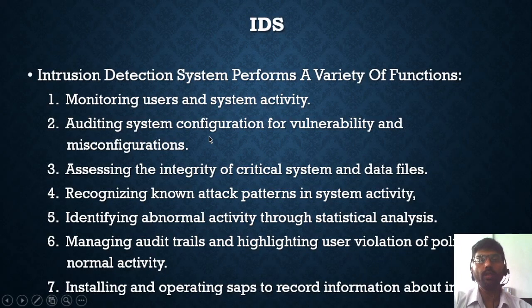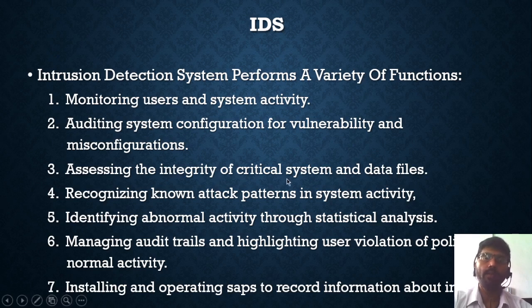Auditing means storing in the form of a log file. Each activity is recorded in a log file. If any vulnerability is found, meaning a flaw or misconfiguration, such as somebody trying to change the system configuration, it is audited so that later analysis can be done on those activities.